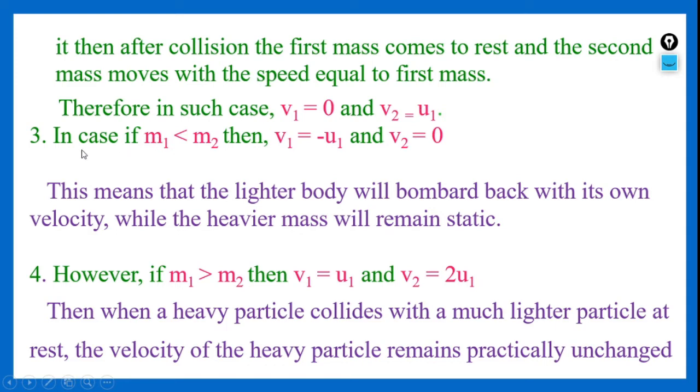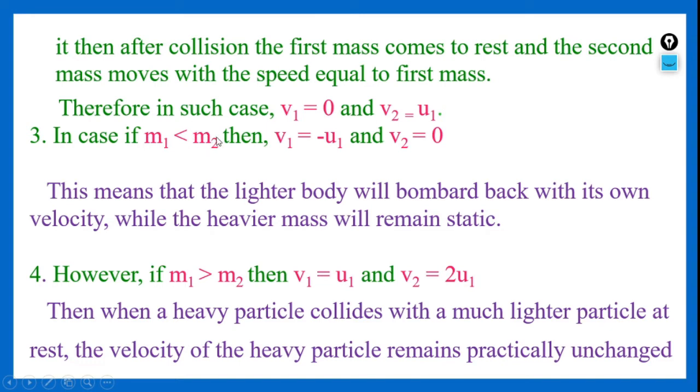Another case is, let us suppose m1 is very much less than m2. Then the velocity of the first body is equal to minus u1 and the velocity of the second body comes to rest. That means the first body's mass is very small when compared to the second body, and initially the second body is at rest.